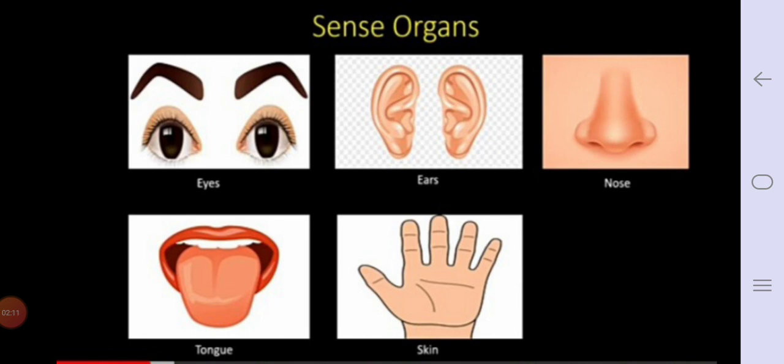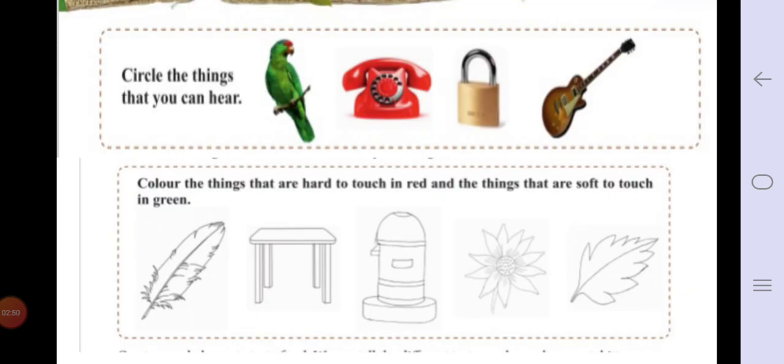Nose helps us to smell odor, it helps to smell the substance. Tongue helps us to taste the food. Whenever we keep any food on the tongue, it will tell us the taste of the food. Skin helps us whenever we touch any substance, we feel that thing, whether it is soft, hard, whatever it is, we can feel it with the help of skin.